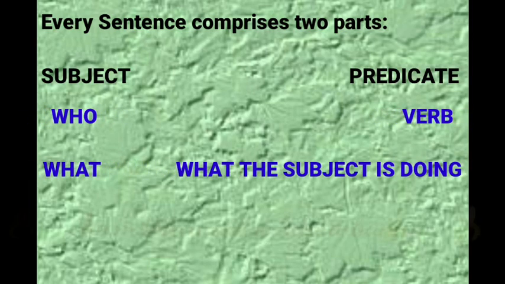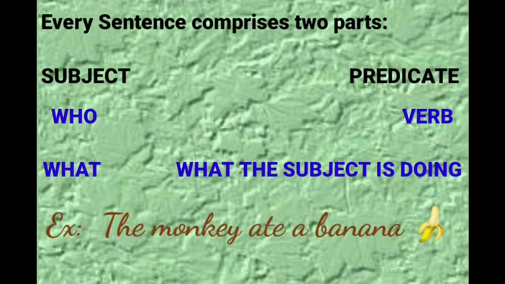For example, the monkey ate a banana. In this sentence, where is the verb? Obviously, ate. And where is the subject? It's very simple. Answering the question, who ate a banana? The answer will be our subject. Who ate a banana? The monkey ate a banana. In this sentence, the monkey is a subject. I hope it's clear. Now I am going to repeat it one more time.